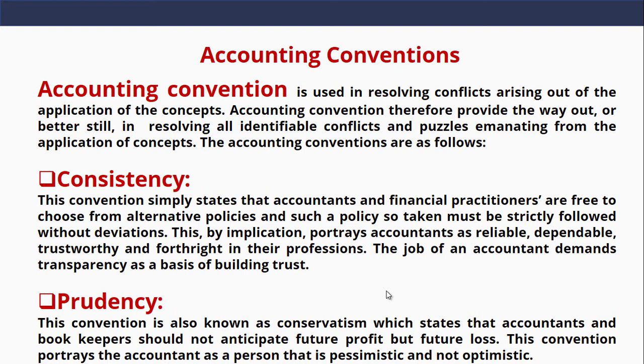What are these provisions that are made? It is because of the prudency convention that we have provisions in the books of accounts. That is why we have reserves in the books of accounts. We make provisions for depreciation of fixed assets. Why? Because if we don't depreciate fixed assets, those fixed assets will run out and it will become a loss to an organization in the future. So that is the reason why accountants need to make provision for foreseeable losses.